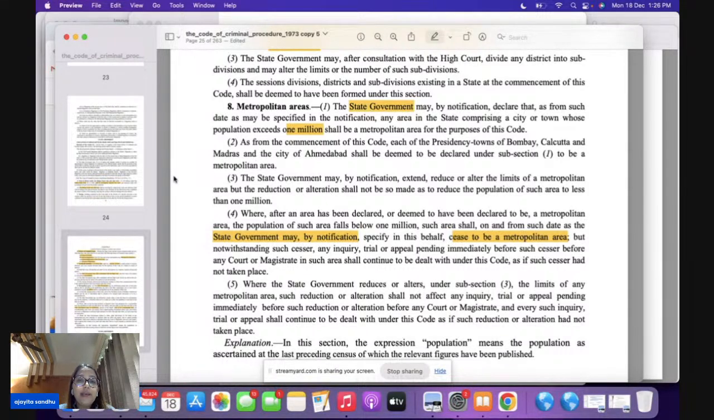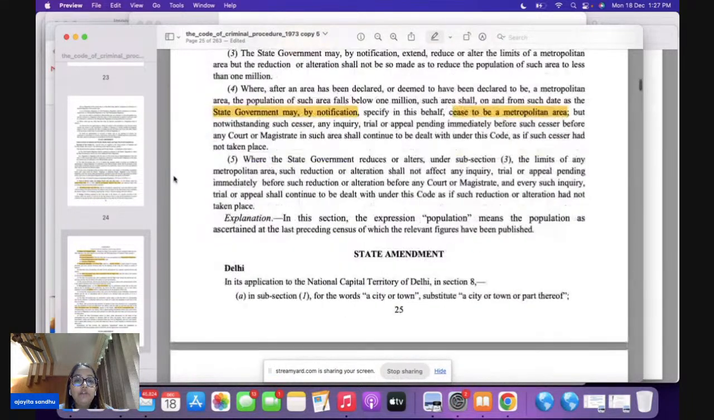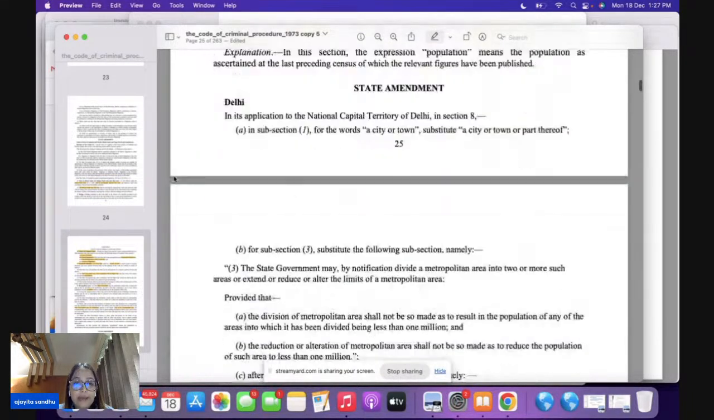So under Section 8, we have three prelims questions. First, who is going to declare a particular area as a metropolitan area? It is the state government. What is the criterion? 1 million population. If the population falls below 1 million, who declares that it ceases to be a metropolitan area? It is again the state government, by notification. The word used is "may".